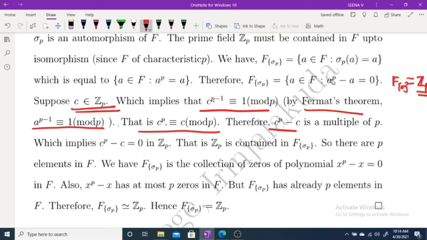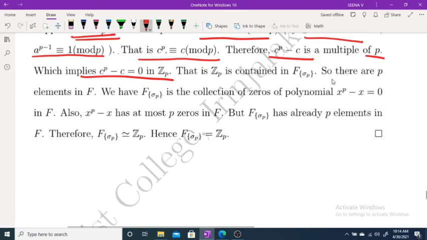That means C raised to p minus C is a multiple of p. Clear? Once again, if C belongs to Z p, finally we get C raised to p minus C is a multiple of p. That means C raised to p minus C is equal to 0 in Z p.